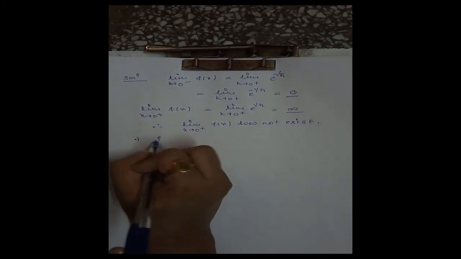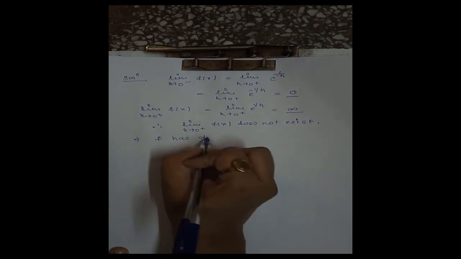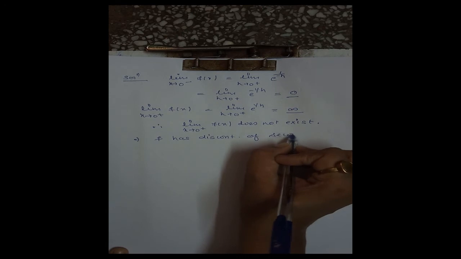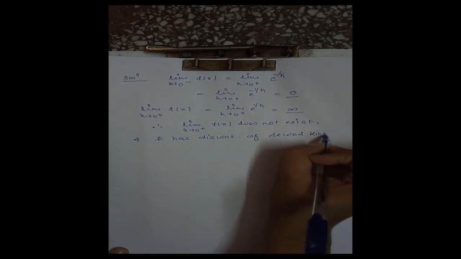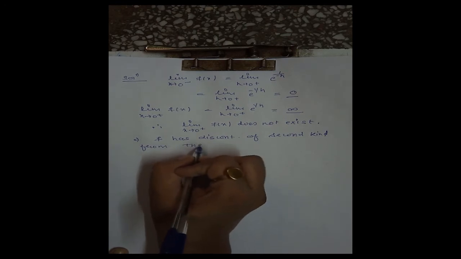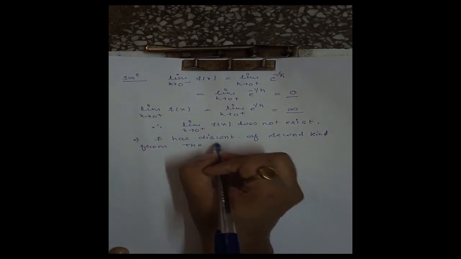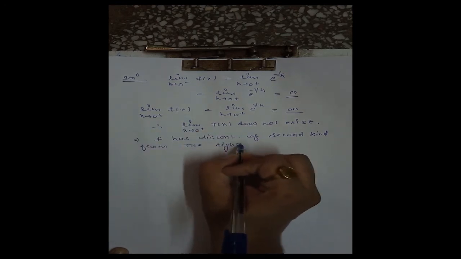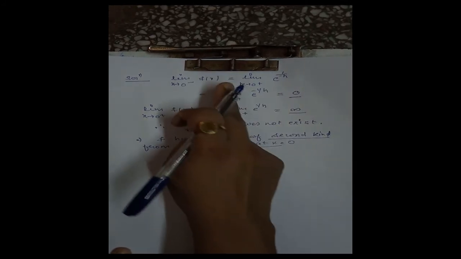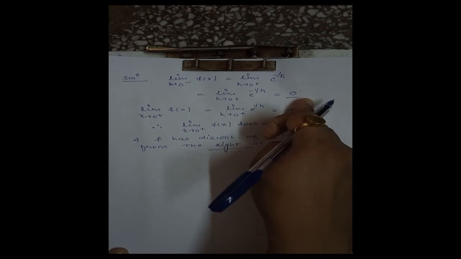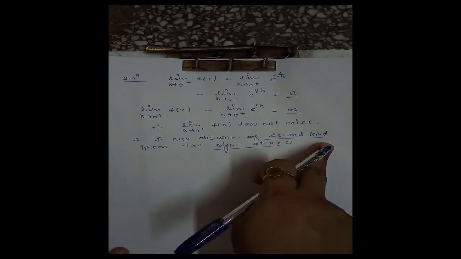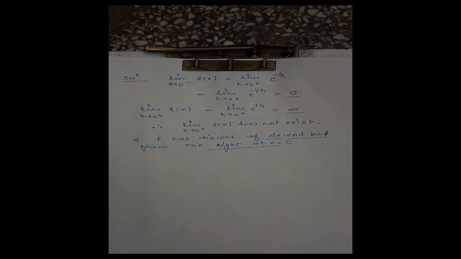Therefore we can say f has discontinuity of second kind from the right at x is equal to 0. Since left hand limit exists, it has a finite value, but right hand limit does not exist, therefore it has a discontinuity of second kind from the right at x is equal to 0.